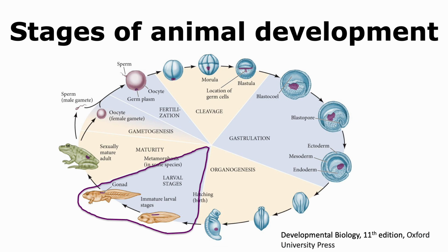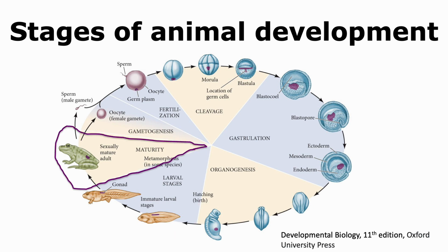In some animals, the organism that is born has to undergo many different changes before becoming an adult. This occurs in the stage of metamorphosis. Whether the animal undergoes metamorphosis or not, after birth, it still needs to grow and attain sexual maturity. Once it attains sexual maturity, the organism is capable of forming gametes.